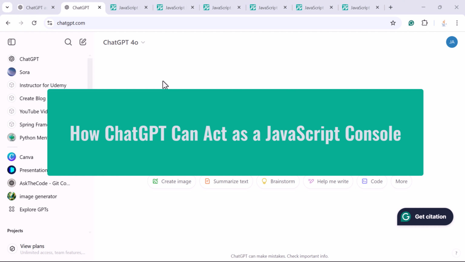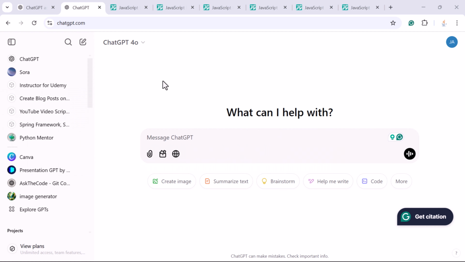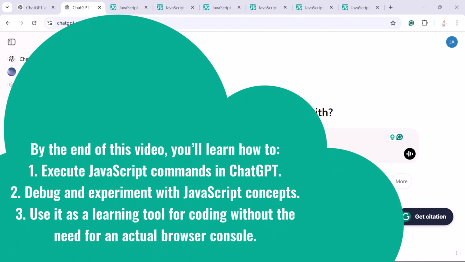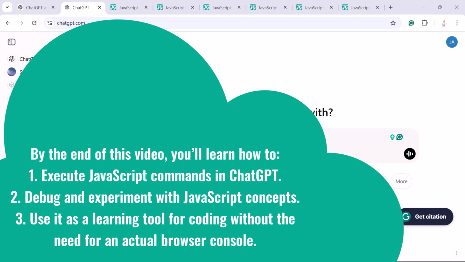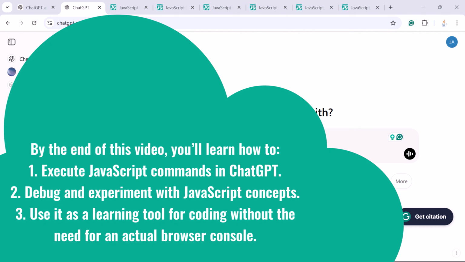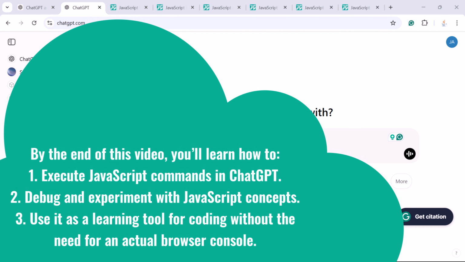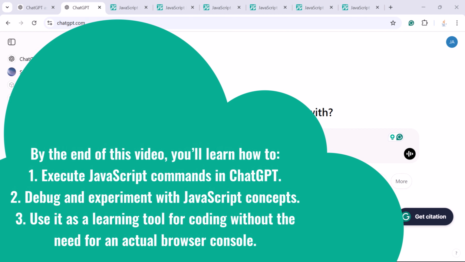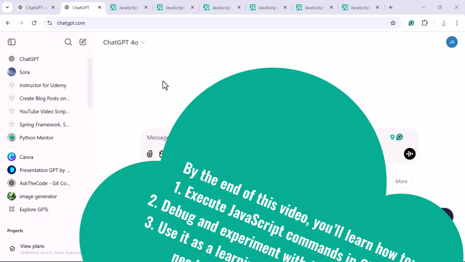In this video I want to show you how ChatGPT can act as a JavaScript console. Yes, you can use ChatGPT to simulate JavaScript commands, debug your JavaScript code, and explore programming concepts, all within this amazing AI tool. By the end of this video, you will learn how to execute JavaScript commands in ChatGPT, how to run JavaScript programs in ChatGPT, and how to debug and experiment with JavaScript concepts, using it as a learning tool for coding without the need for an actual browser console.